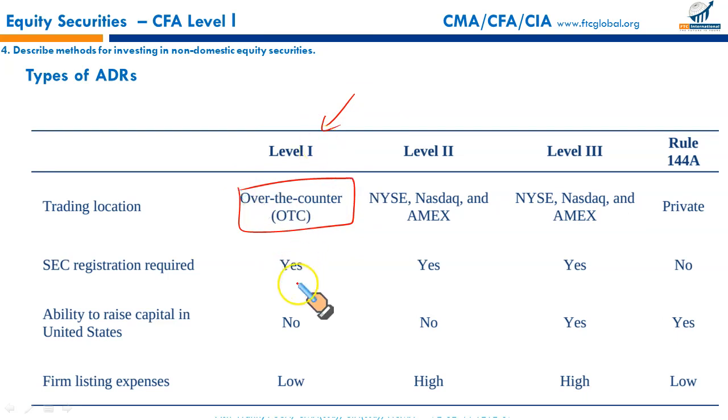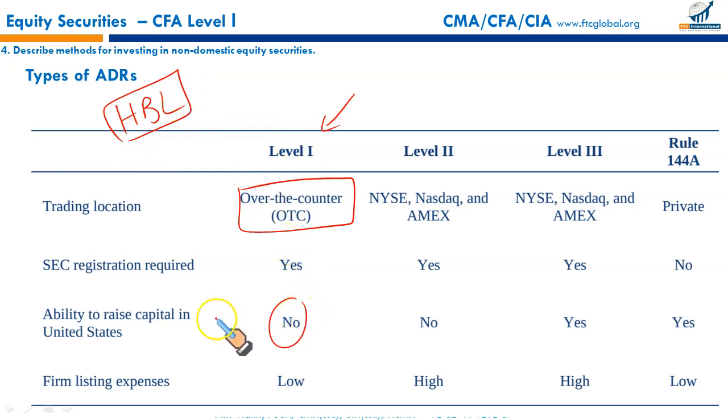Such ADRs will not raise any capital. We are talking about HBL, for example, with investment made by US nationals through ADRs. If it's a level 1 ADR, issuance of such ADRs will not raise any capital for the HBL company.